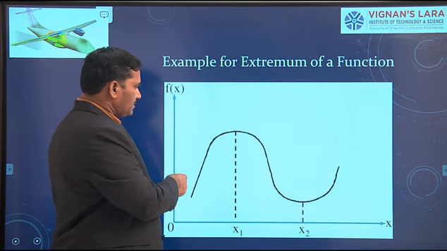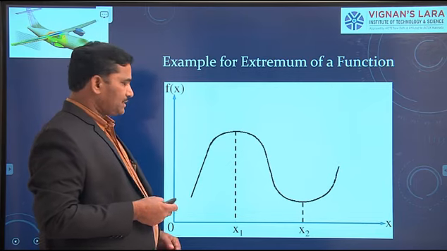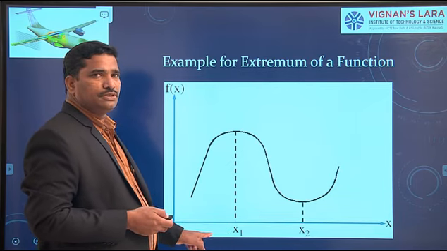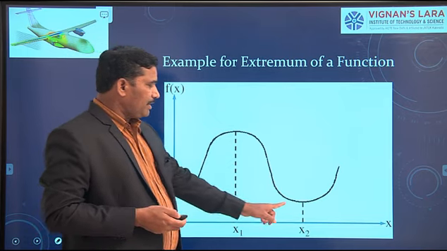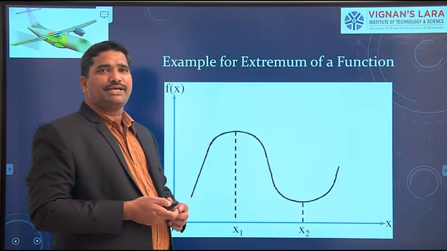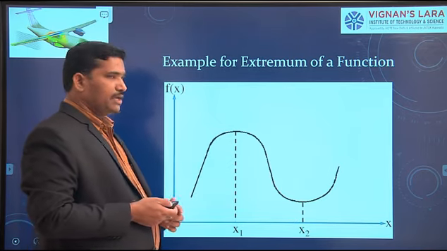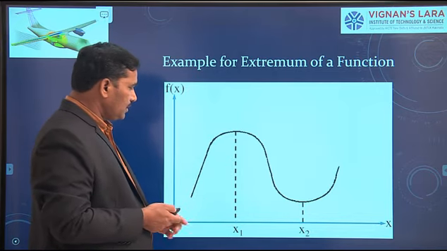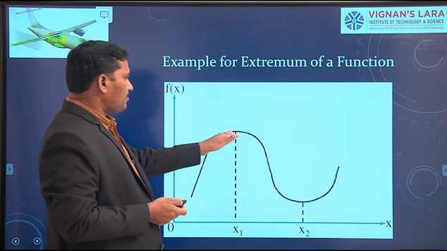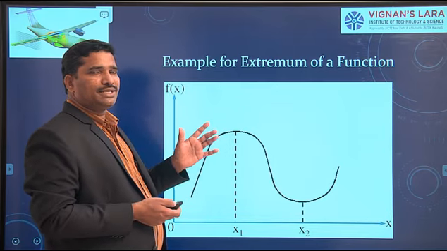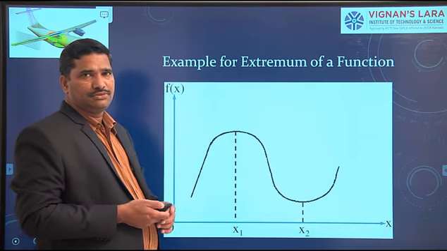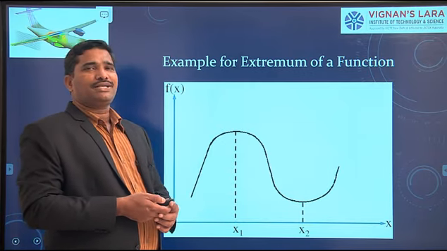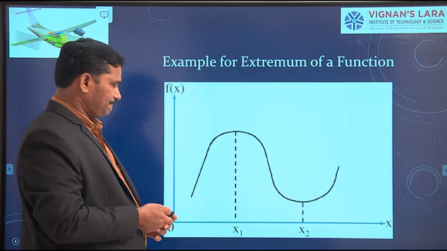This function has a maximum at x equal to x1, and a minimum at x equal to x2. The extremum may be maximum or minimum. What is the condition to determine the maximum or minimum of the function? Now we shall see.